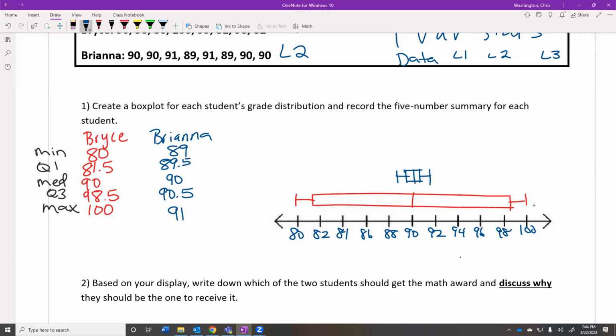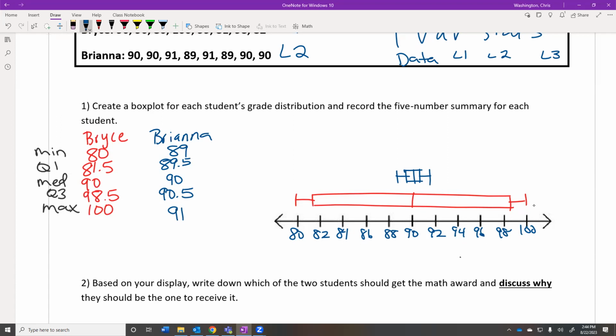So with these numbers, we really need to be careful about trying to compare things if we only look at the measures of what we call the center, like the median. The medians are exactly the same. So based on the median, who gets the award? They're equal. Did anybody actually look at the averages to try to figure out who they would pick? They're both 90. So if we look at just the averages, I can't really decide based on the averages either because they're both the same.